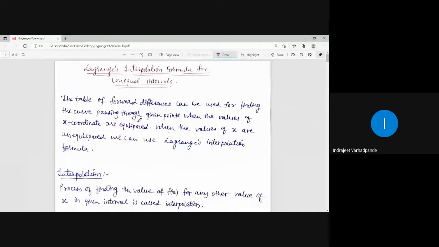The next topic of discussion is Lagrange's interpolation formula for unequal intervals. Now, why do we need to discuss this particular formula, and what is the purpose of studying or applying Lagrange's interpolation formula for unequal intervals? Why is it named Lagrange's? Because it was invented by the mathematician Lagrange, right?